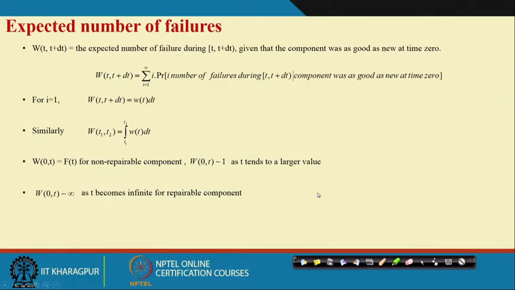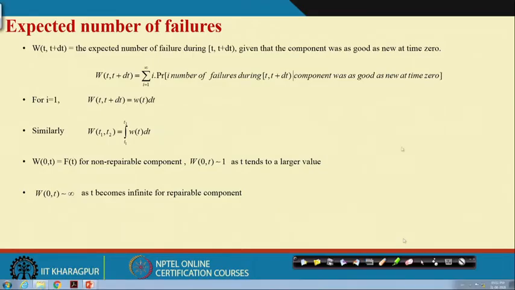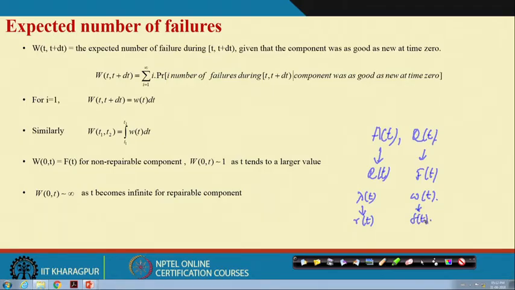Quickly, from today's presentation point of view: you know availability and unavailability, their relation with reliability and F(t), and then we discussed λ(t), the conditional failure intensity, and w(t), the unconditional failure intensity, λ(t)'s relation with the failure rate and the unconditional intensity's relation with the failure density.